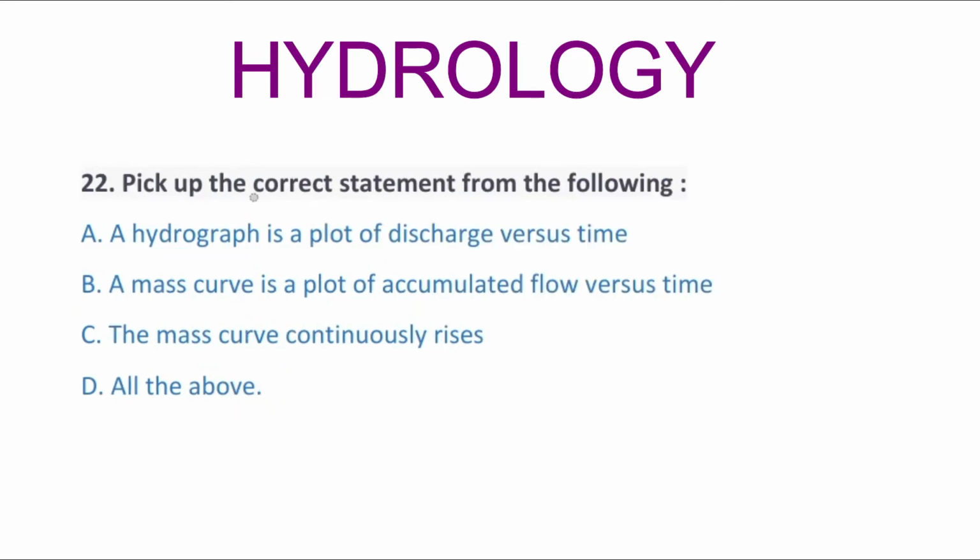So next question, pick up the correct statement from the following. Option A, a hydrograph is the plot of discharge versus time. Option B, the mass curve is the plot of accumulated flow versus time. Option C, the mass curve continuously rises. Option D, all the above. So the correct answer is option D, all the above.